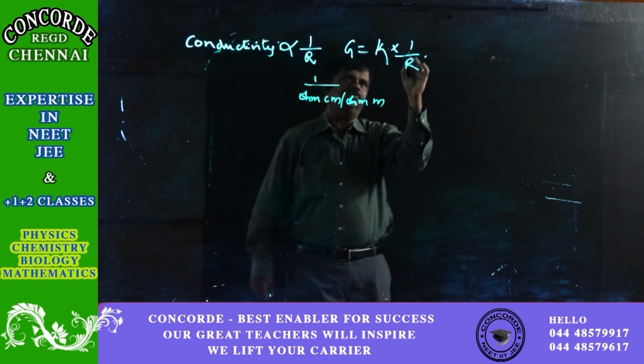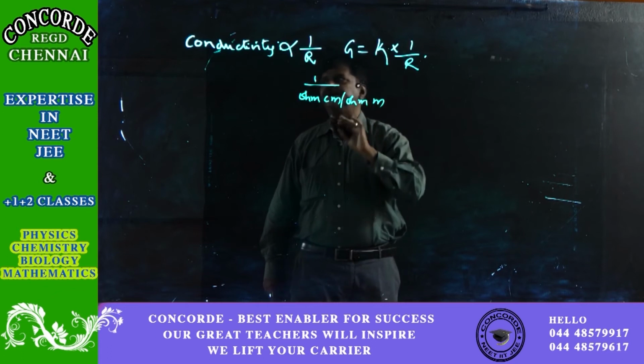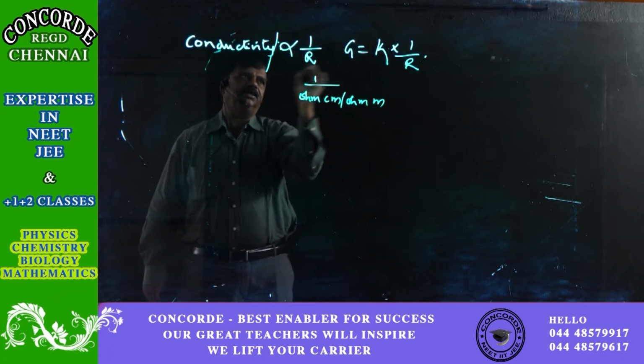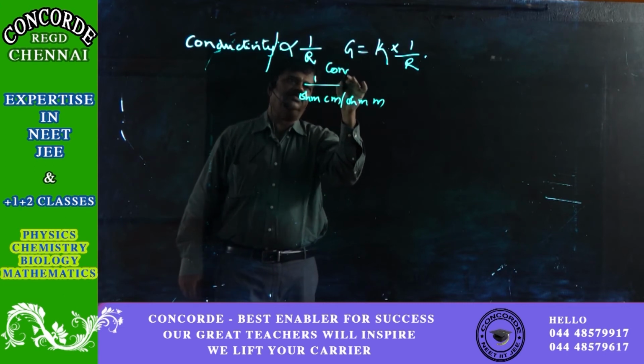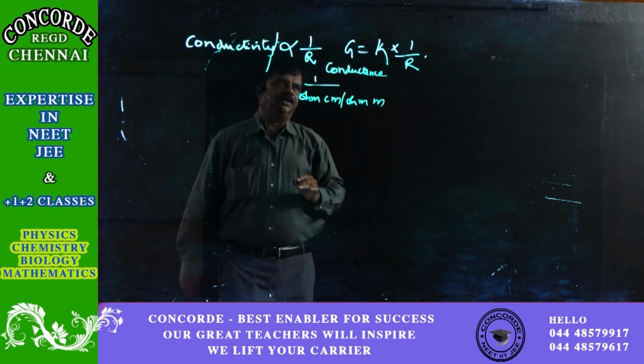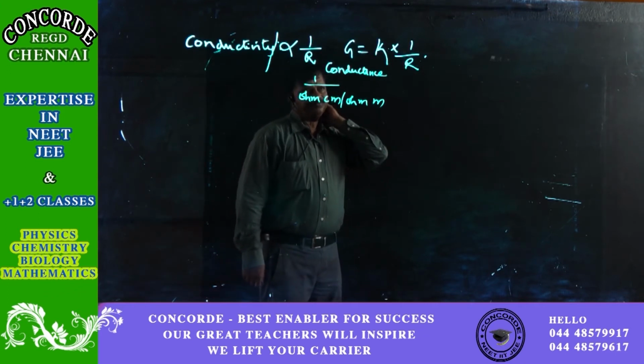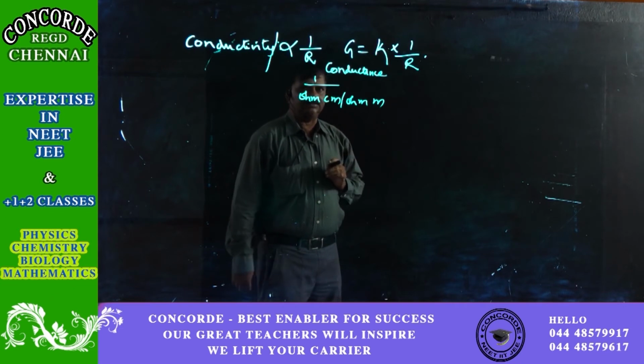Now we have to define this. So this is conductivity, and this is conductance G. Conductance is kappa into 1 by R.